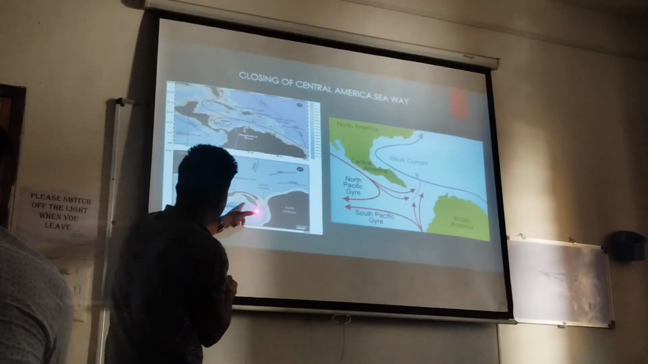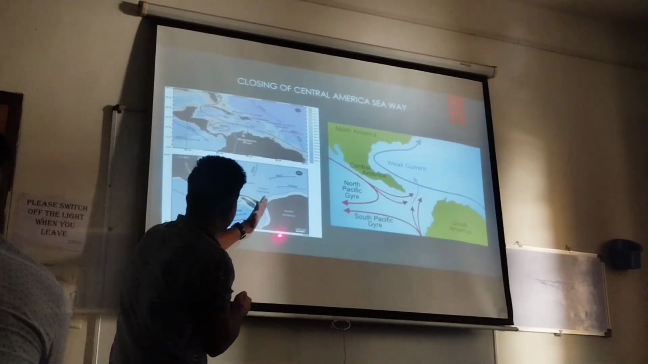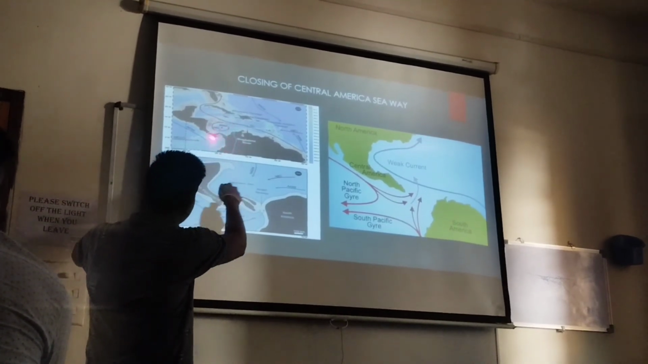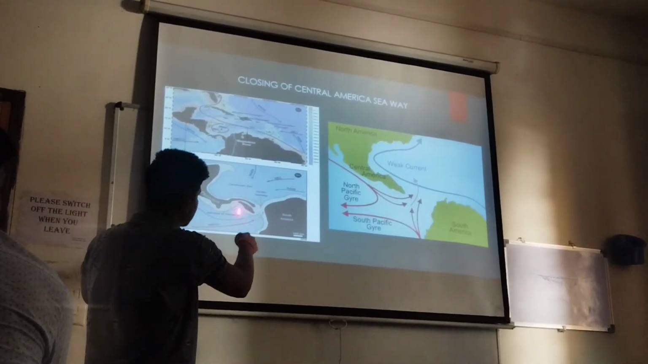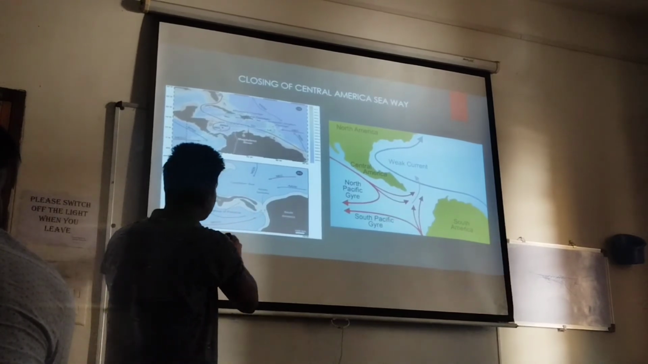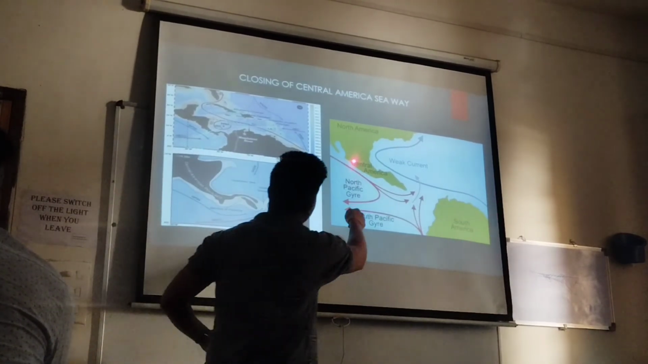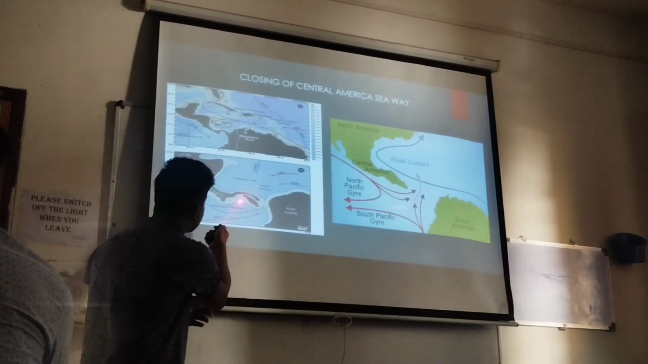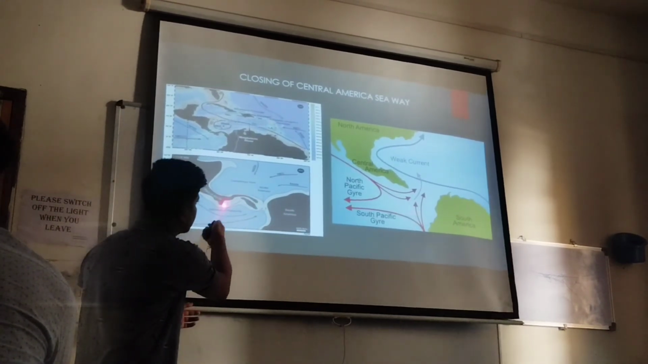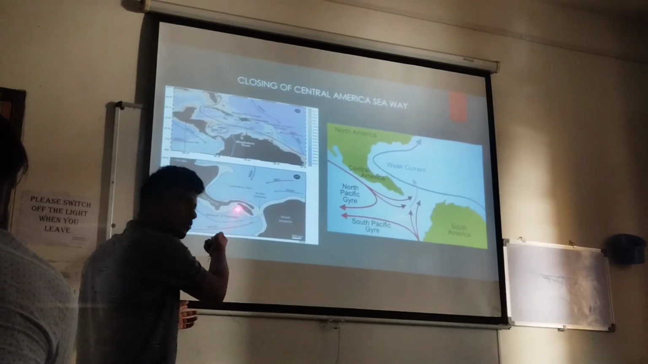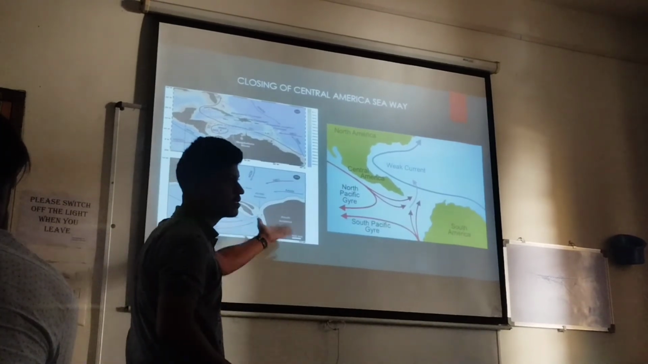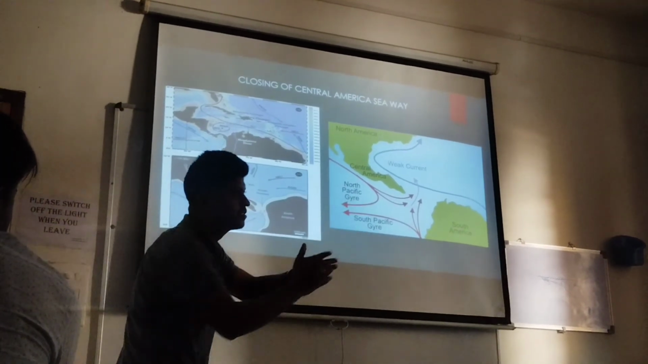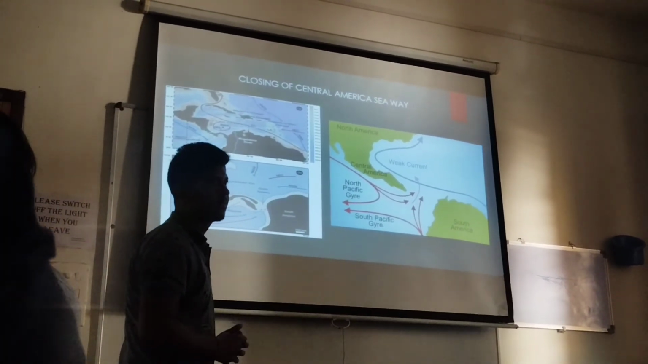See, the structure will be closing. This part will be destroyed due to some tectonic activity. Then it will separate South America. This part is called the Isthmus of Panama. You can consider this new tectonic activity, recent activity, by which North America and South America will be separated by the sea.